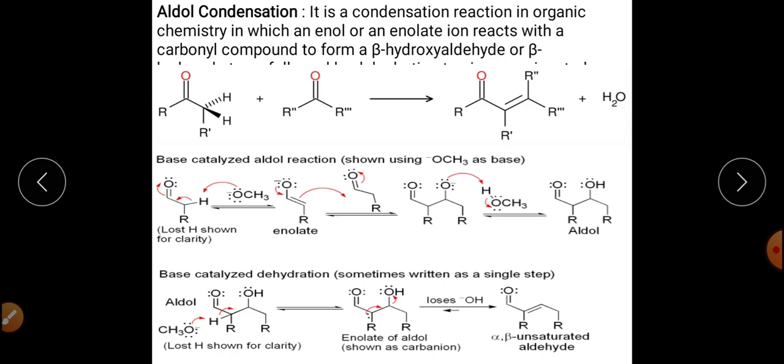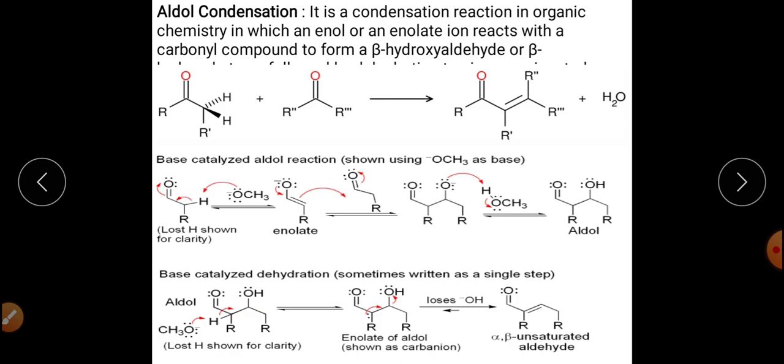It means compounds which do not have alpha hydrogens cannot undergo the aldol condensation reaction. Second point, the adduct which is synthesized is called beta hydroxyaldehyde or beta hydroxy ketone. The third one, what is the requirement of condition? The reaction can be catalyzed either in presence of acid or in presence of base.